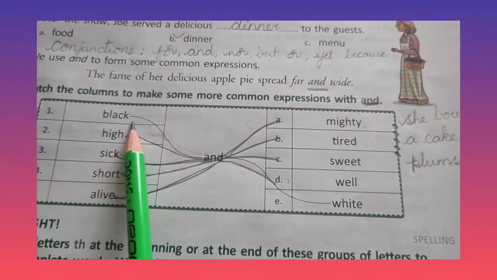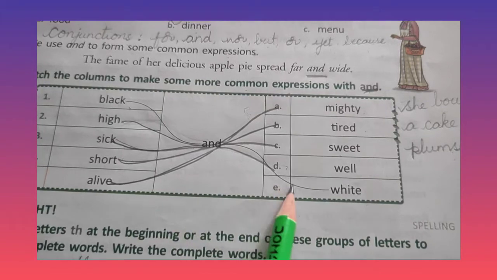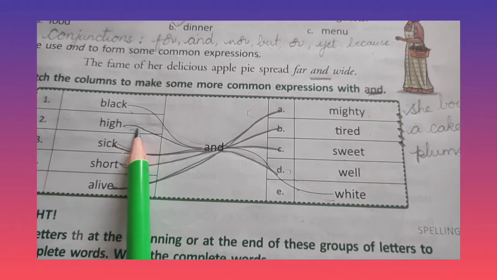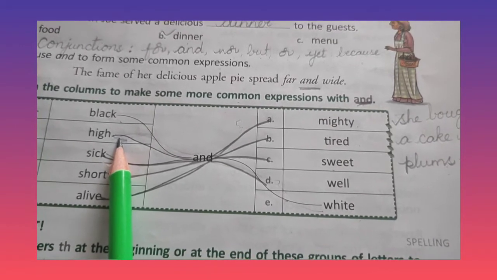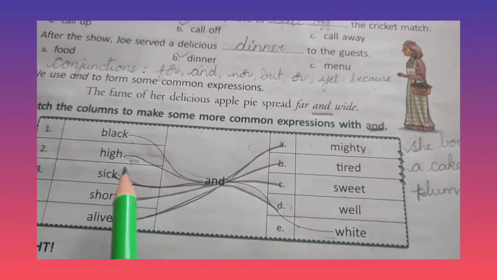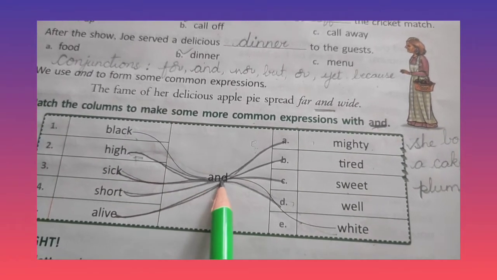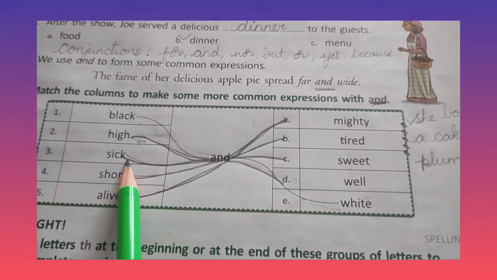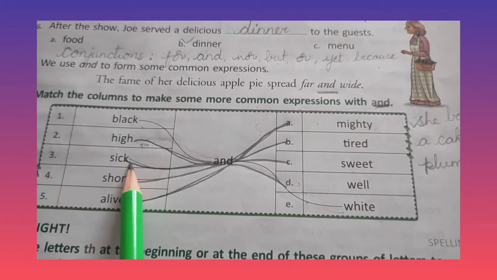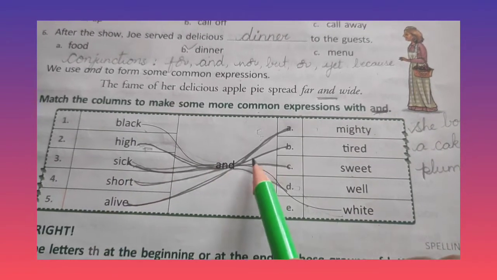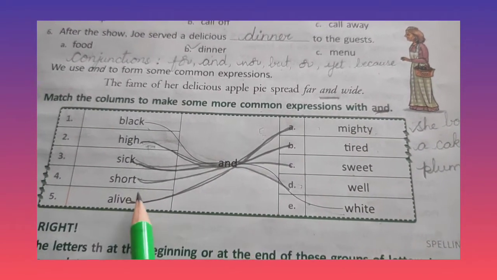Let us start. Black and white. High and which word suits for this? High and mighty. So you have to draw like this. Sick and, which is the word that suits for sick? Sick and tired.